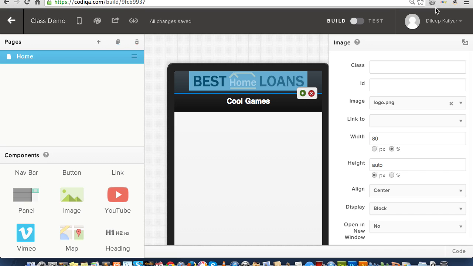Also, there is a new CSS unit called VH and VW, viewport height and viewport width. The problem with VH and VW is it doesn't work in Safari and hence doesn't work in iPhones. So I still prefer percentage and auto. If you just put the width at 100 and leave the height, I think it should pick up auto by default. Yeah, if I choose this as a percentage and I don't give anything, it should pick it up.